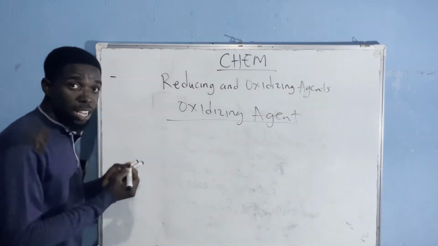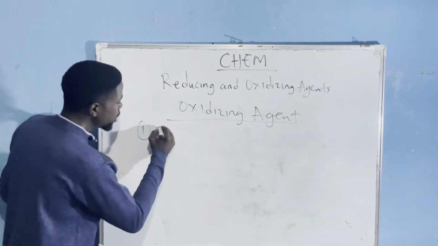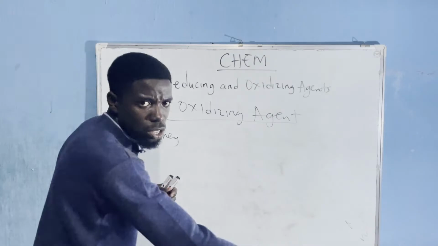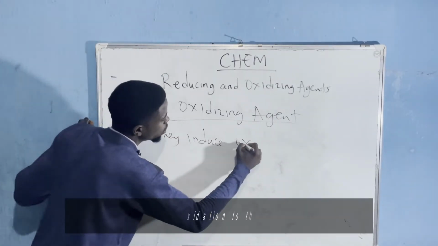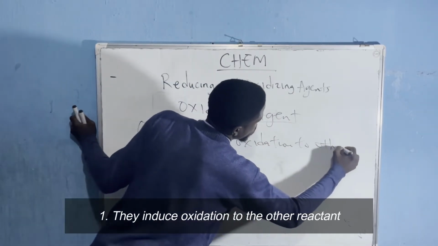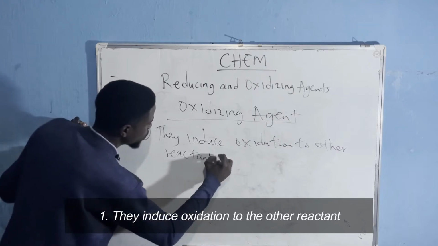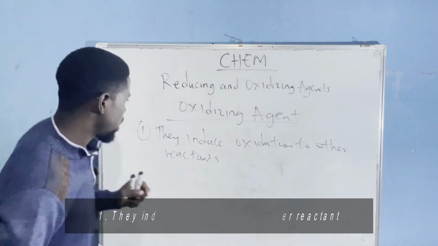Okay, so the first property of an oxidizing agent, as I said, is that they are agents of oxidation, so they give oxidation. That means they induce oxidation to other reactants. That's the first property. They would cause oxidation to other reactants.